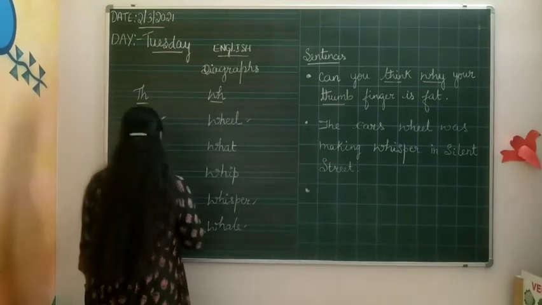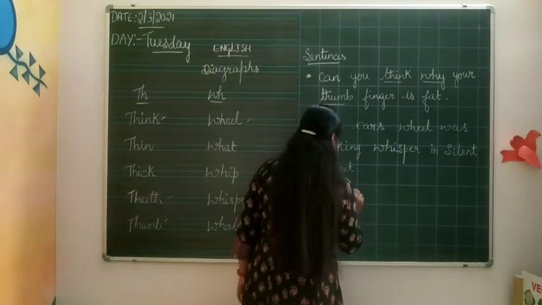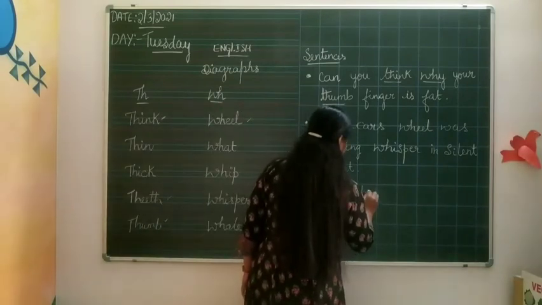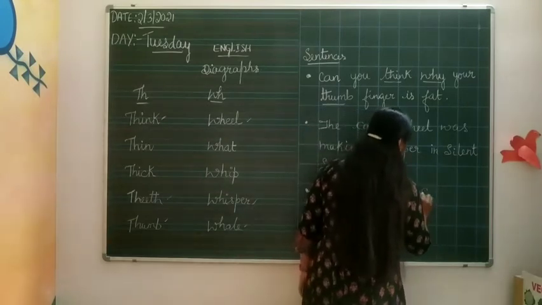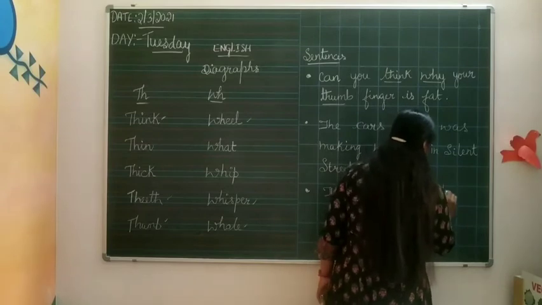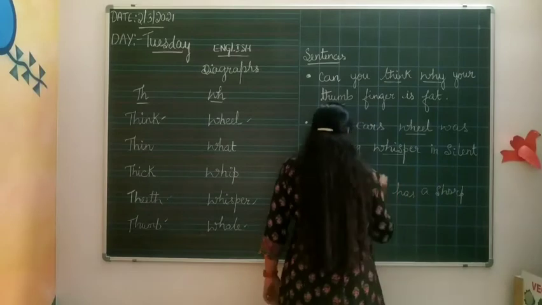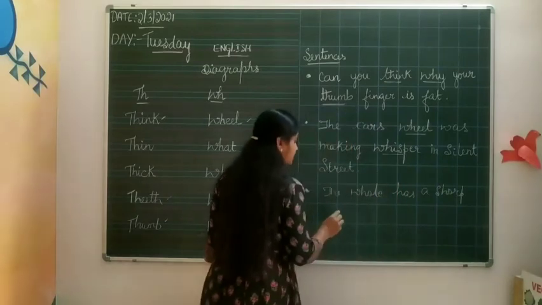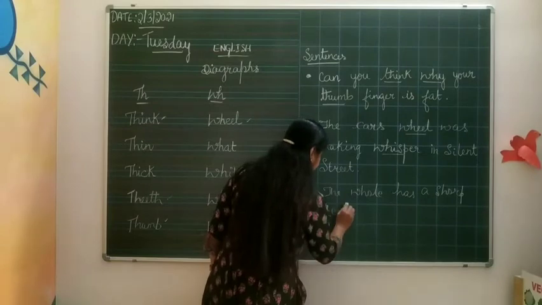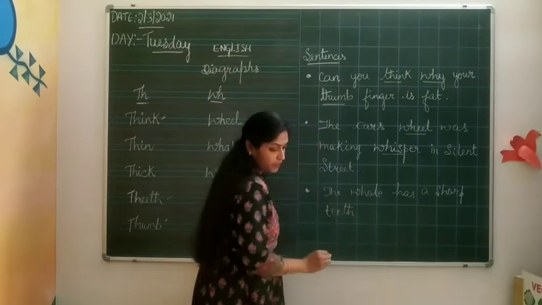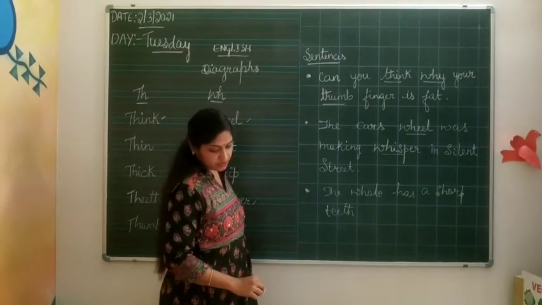I'll take the whale and teeth. Okay, the whale has a sharp teeth.